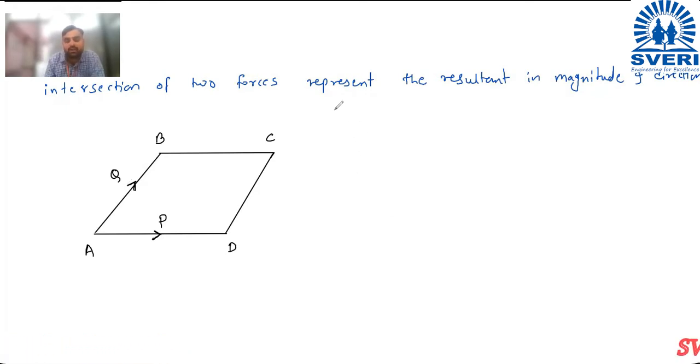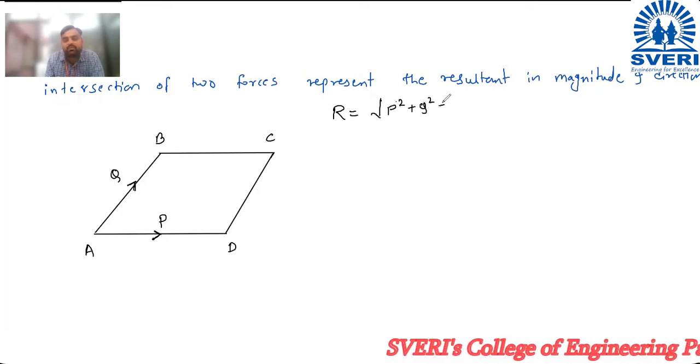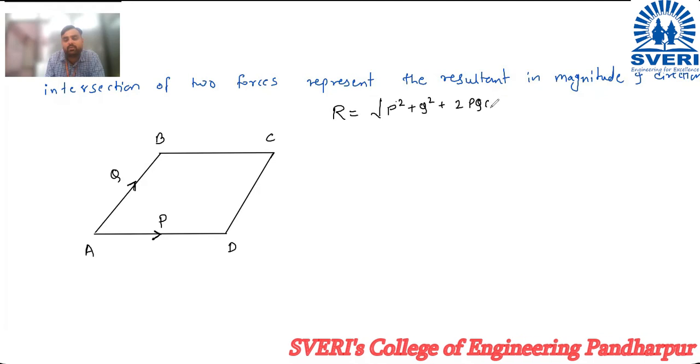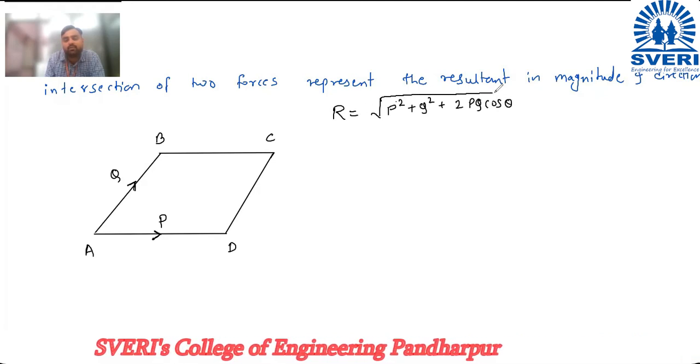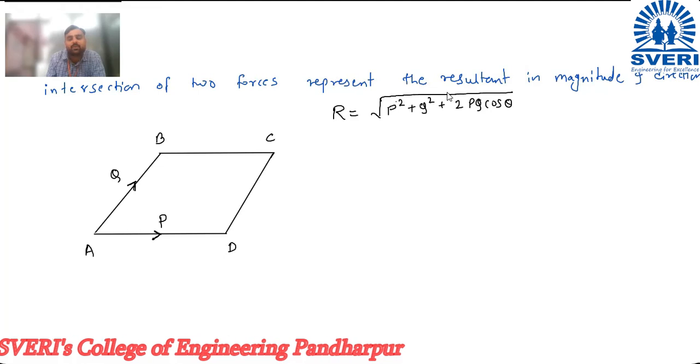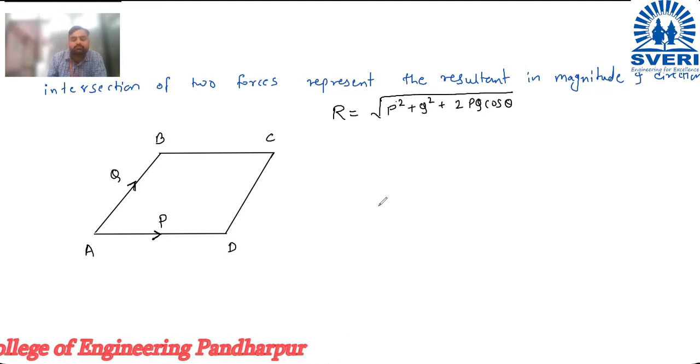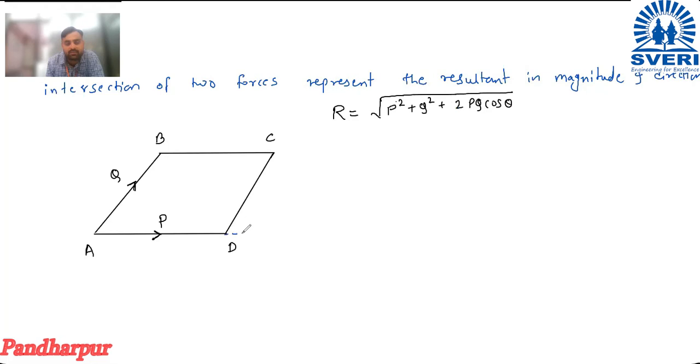And we now want to derive R is equal to the formula under root P square plus Q square plus 2PQ cos theta. This formula we need to derive. So now I will extend this base, and I will drop one perpendicular from this point.